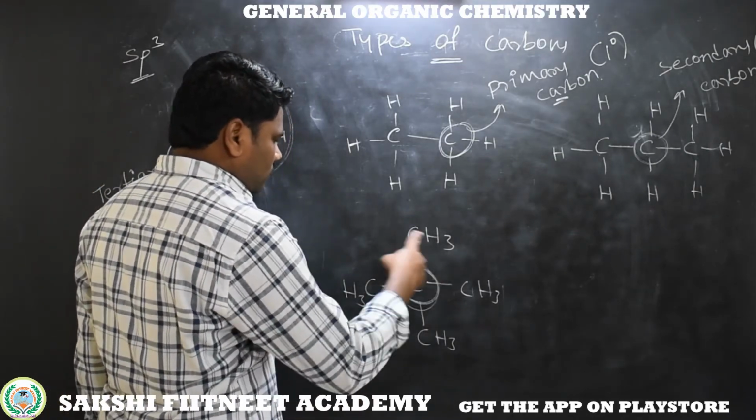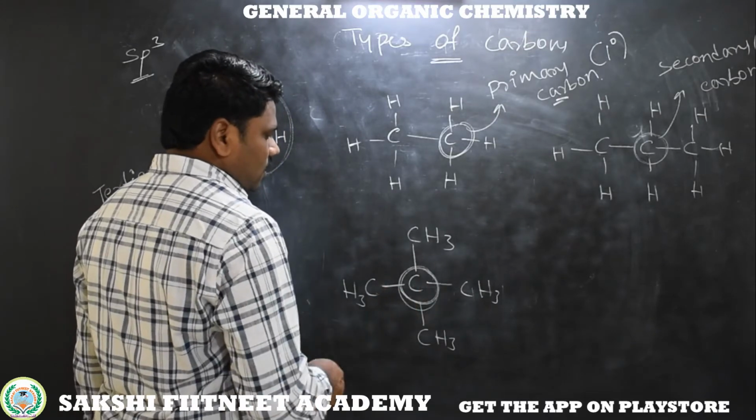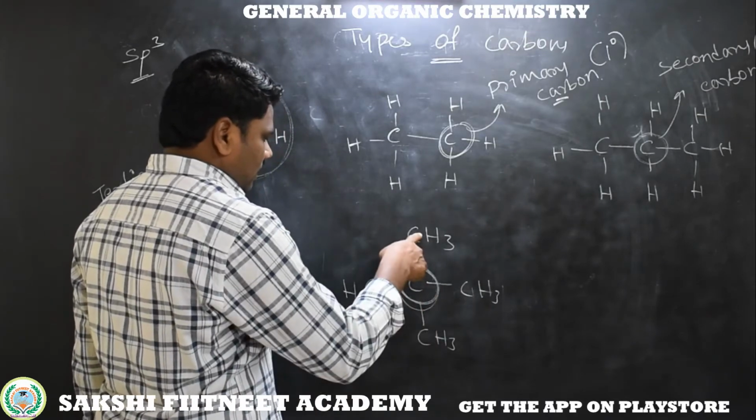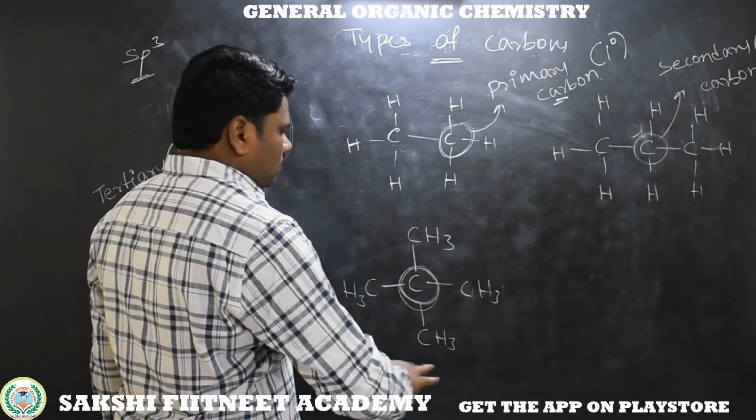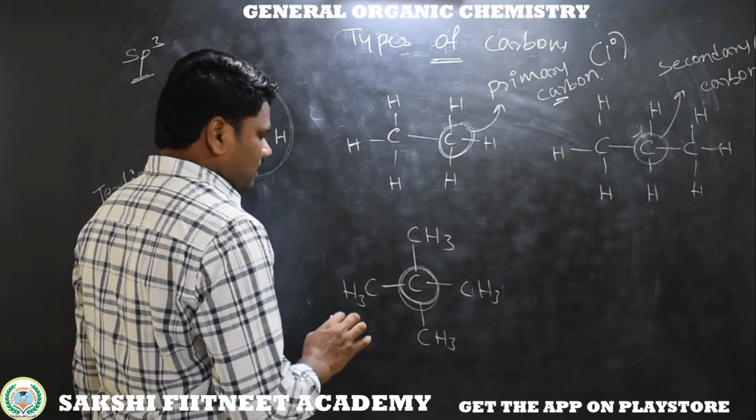Now next molecule, this is a carbon with 4 bonds, sp3 hybridized. All the 4 bonds are with 4 different carbons, CH3, second CH3, third CH3, fourth CH3. For understanding purpose I just took this example.